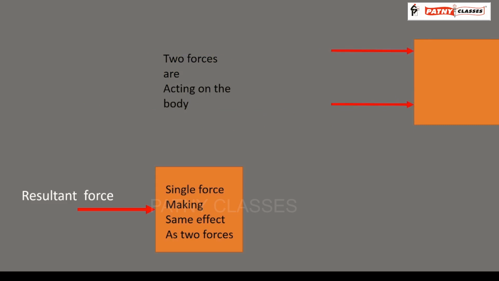We want to replace the two forces by a single force, but the single force must create the same effect as the two forces. We observe that even when the single force is acting, the body moves the same distance with the same velocity. The single force acting on the body in place of the two forces is called the resultant force.